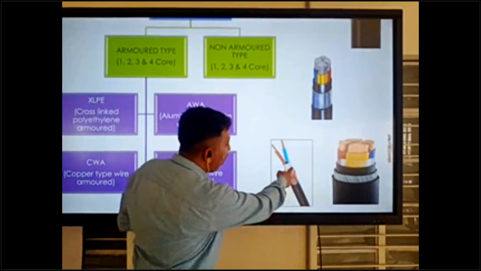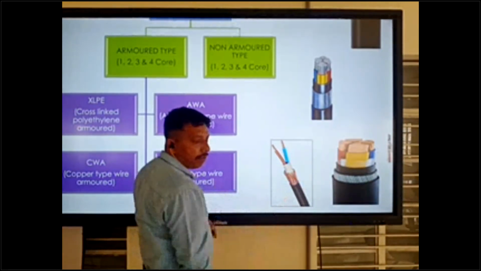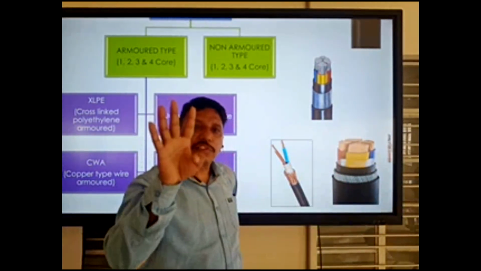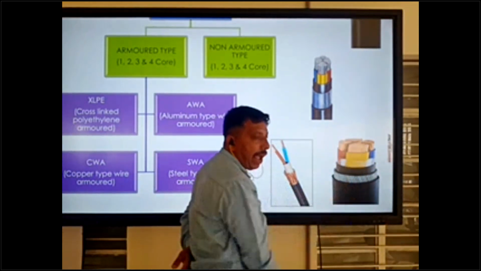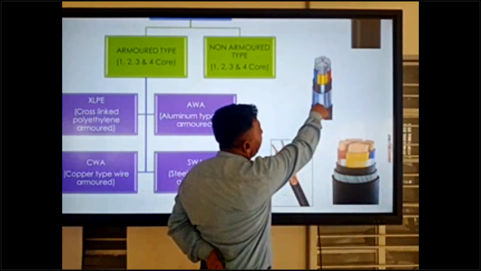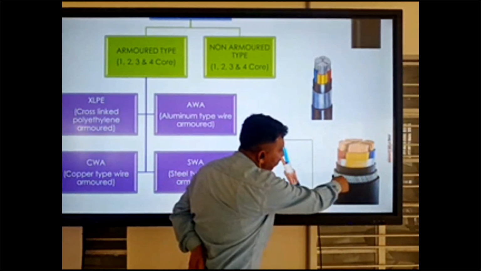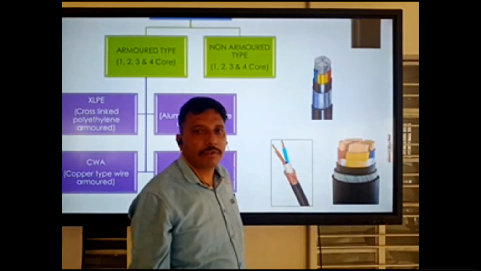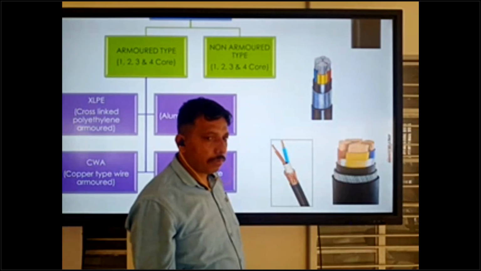So this is the copper type armor. You can see this is copper. This is copper type, and this is the aluminum type. In the Gulf, armor mostly comes round type, not flat type. This is the flat type, which we use in India, in our country. In the Gulf, mostly round type armor is coming.